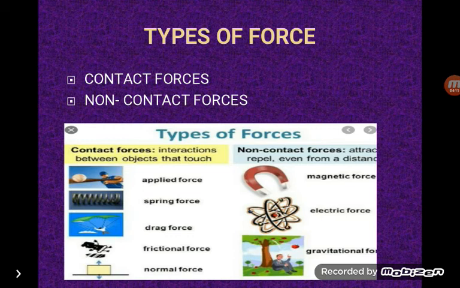Frictional force is also a contact force. You can see in this slide that the resistive force opposing the motion of an object, that acts between two objects in contact with each other, is called frictional force. In simple terms, a frictional force is a force which opposes motion. We will discuss frictional force in detail in our next class.